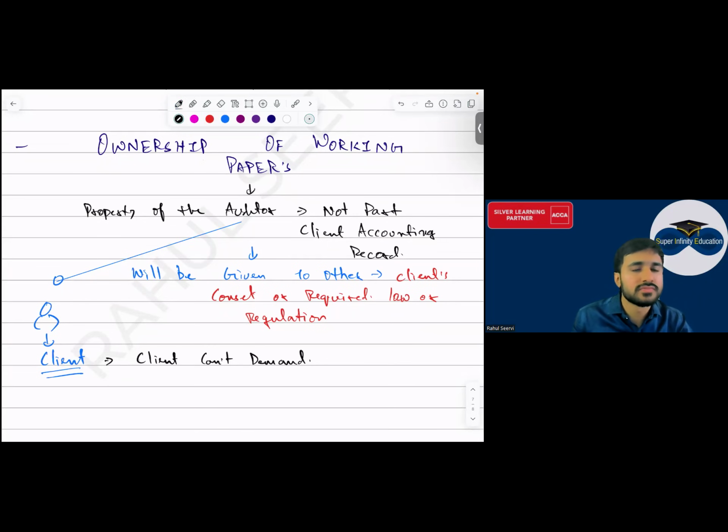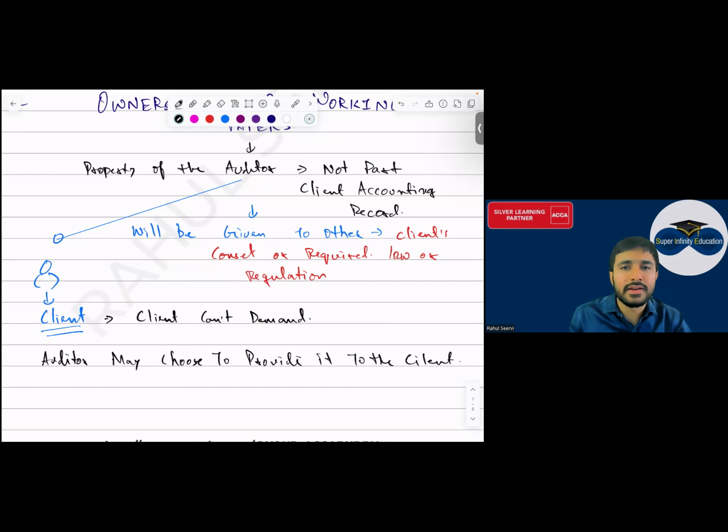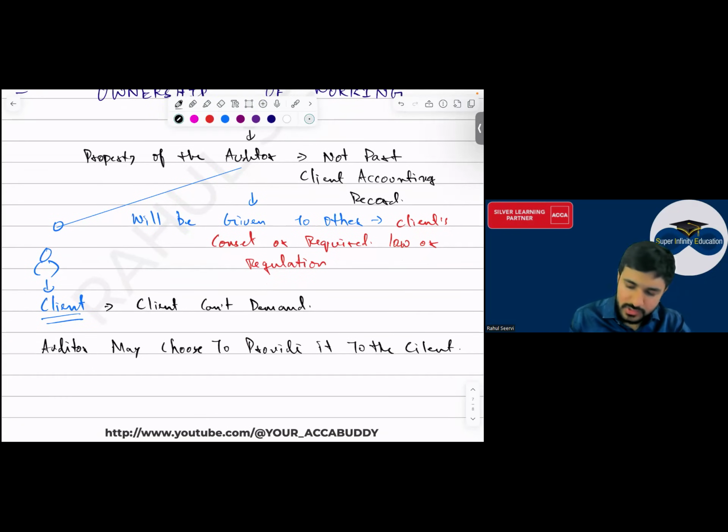But if the auditor wants, the auditor can give. Auditor may choose, ऐसे लिखो, auditor may choose to provide it to the client.